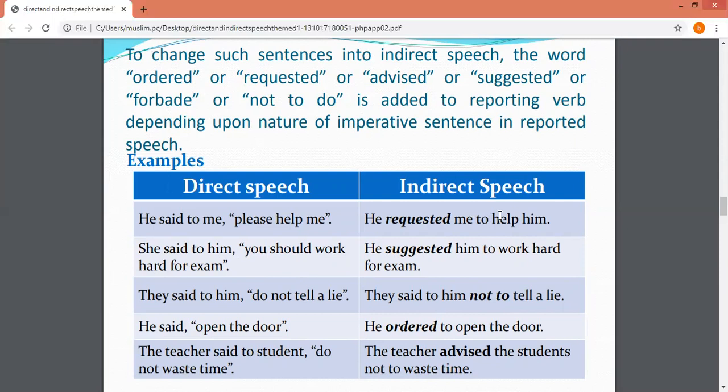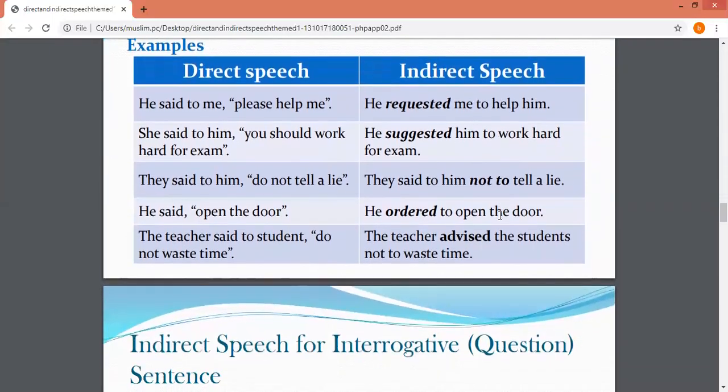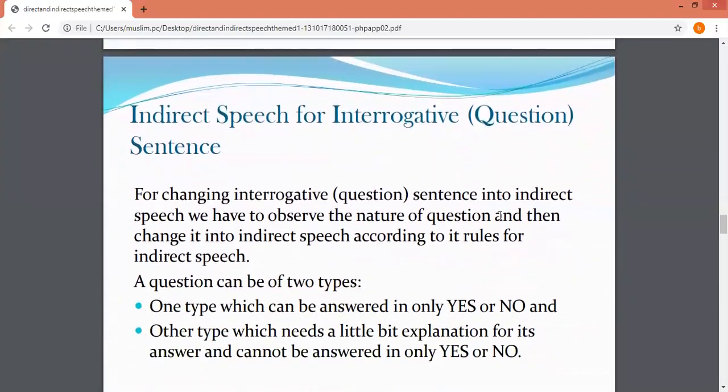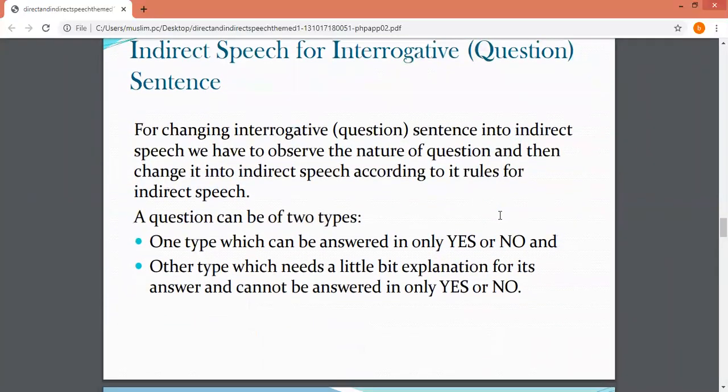So students, whenever you find any imperative sentence and you see any order, advice, suggestion, or request in a direct speech and you have to change it into indirect speech, you have to write words like requested, suggested, ordered, advised. So you have to keep these two things in your mind for doing exclamatory sentences and imperative sentences. Okay, now at the third point, we are going to do indirect speech for interrogative, question sentences.